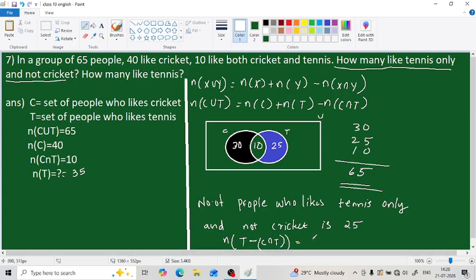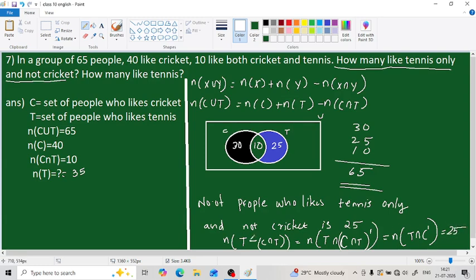Or in other words, how can we tell? n of T intersection C intersection T complement. This is also correct. Otherwise, how can we tell? n of T intersection C complement. Okay, these both are correct, and the answer will become 25.